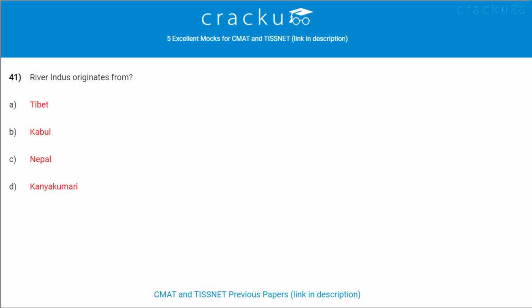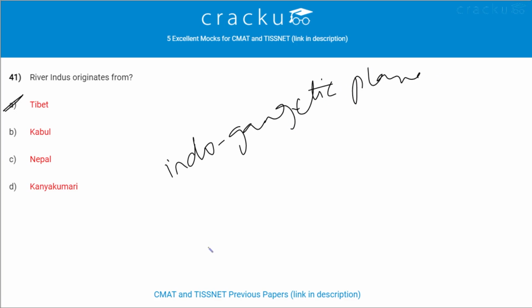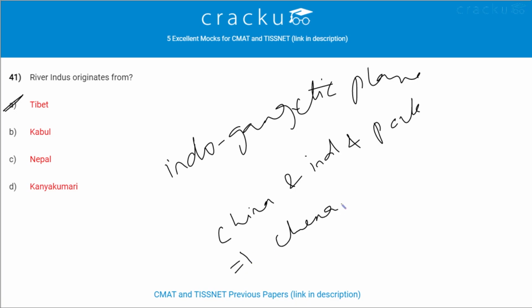River Indus originates from? River Indus originates from Tibet. Indus is one of the main rivers of Indo-Gangetic Plain. It flows through China, India and Pakistan. Some of its tributaries are Chenab, Sutlej, Jhelum, Ravi.